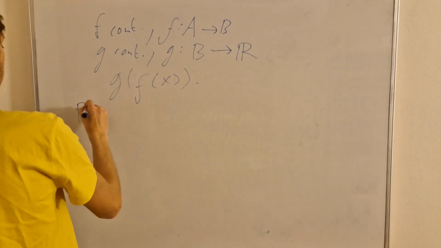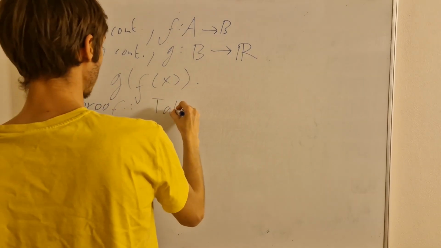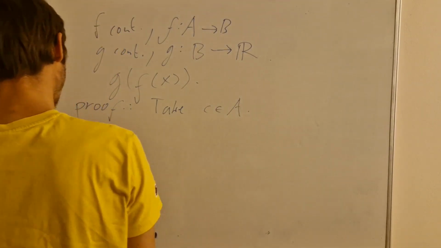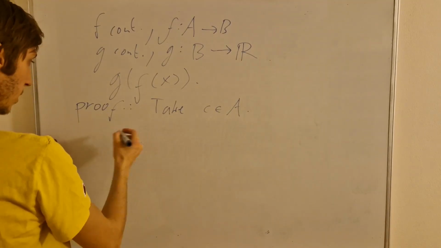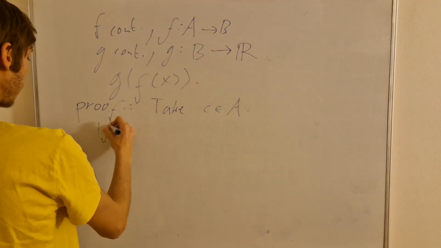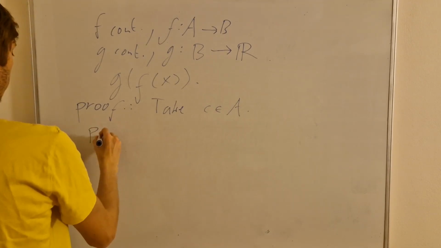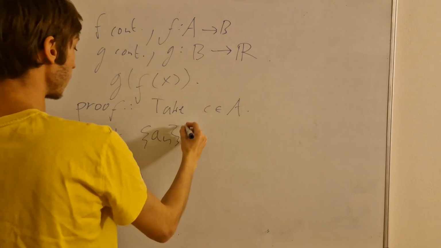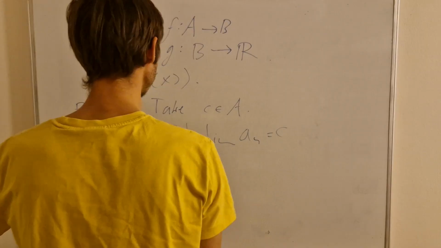Well, let's see. We can take some c inside a, and what we can do is also take a sequence an such that its limit is going to c.